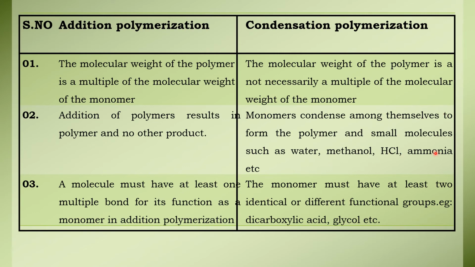Then the next one is the molecule must have at least one multiple bond to function as a monomer. That's why I told you earlier that it should have either a double or a triple bond, or you can say unsaturated hydrocarbon molecules. Whereas here the monomer must have at least two identical or different functional groups like dicarboxylic acid or glycol.